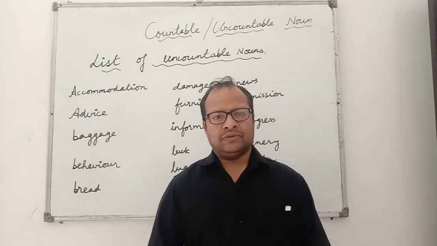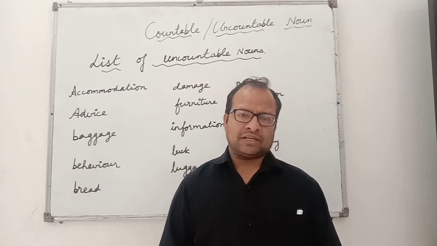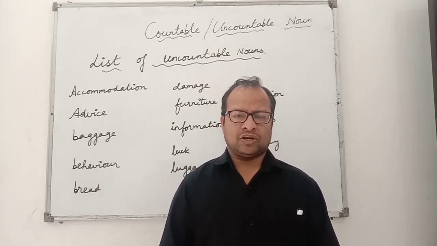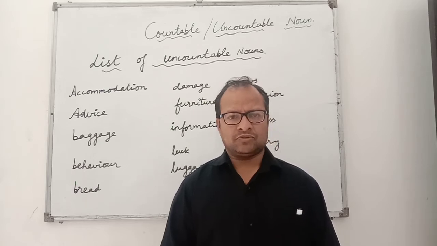So I'm giving you a list of uncountable nouns through which you can easily understand the concept of countable and uncountable nouns.